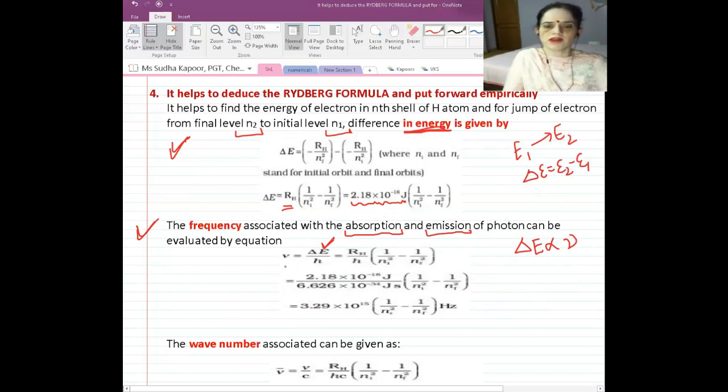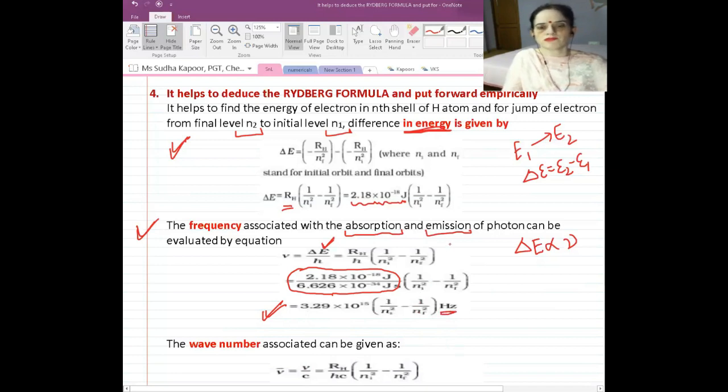If we divide 2.18 into 10 to the power minus 18, the Rydberg value, by Planck's value, we get 3.29 into 10 to the power 15 into 1 upon n initial square minus 1 upon n final square. And since it is frequency, its unit is hertz.